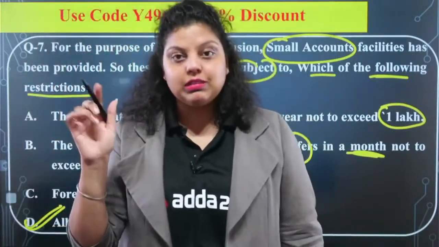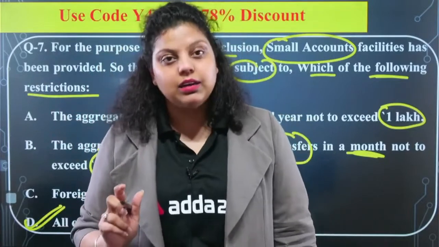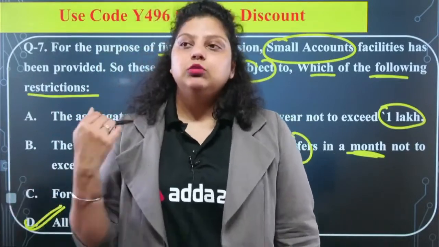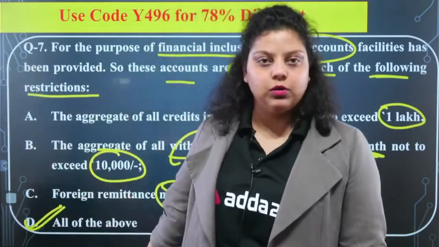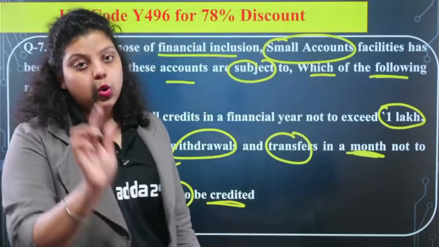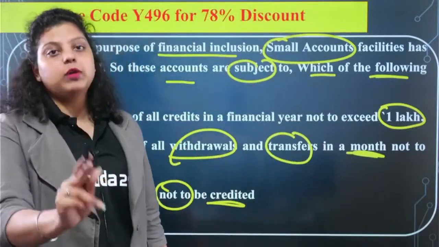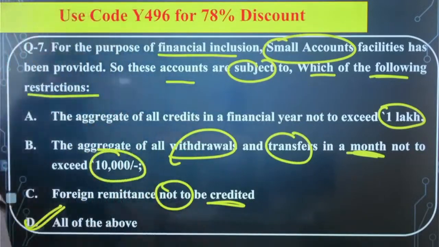But there are exceptions, like if government grants are coming that are more than 50,000, or social scheme benefits are coming that are more than 50,000, then you can maintain that amount in this account. Otherwise, no, at any time the amount should not exceed 50,000 rupees. Okay, so the right answer will be D option.